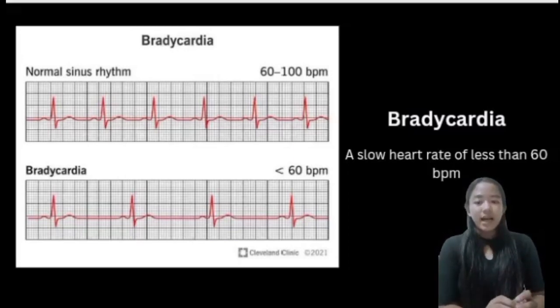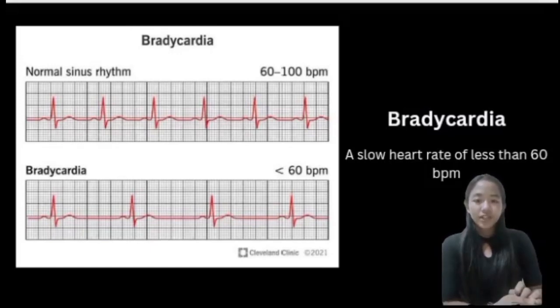What is the normal heart rate of an individual? The normal heart rate of an individual is 60 to 100 beats per minute. If the heart rate is lower than 60 beats per minute for an adult, it is considered bradycardia.